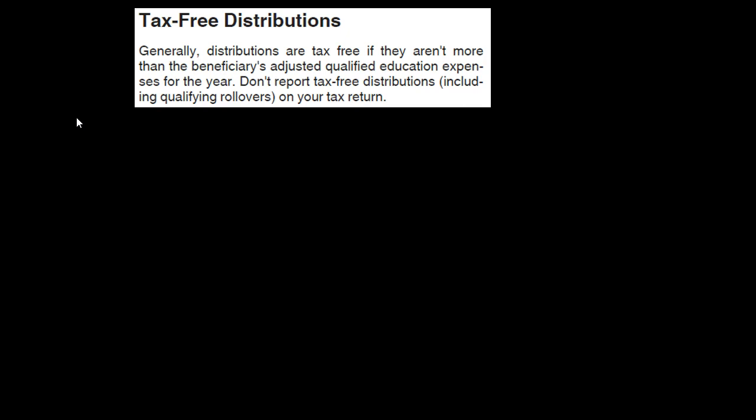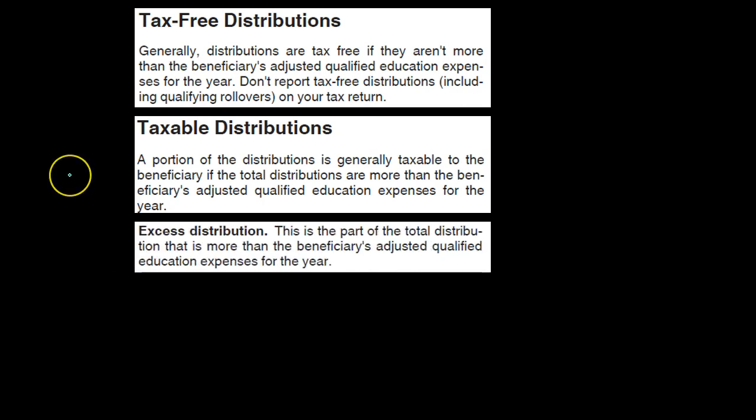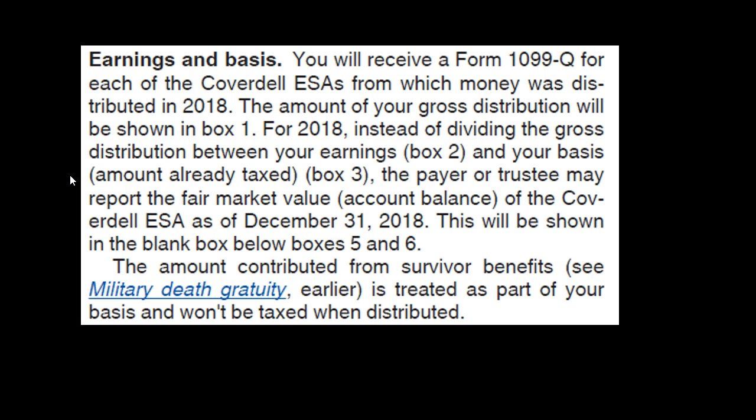That's going to be the benefit for it. Back to the text, taxable distributions. A portion of the distribution is generally taxable to the beneficiary if the total distributions are more than the beneficiary's adjusted qualified education expenses for the year. Excess distributions. This is the part of the total distribution that is more than the beneficiary's adjusted qualified education expenses for the year. Earnings and basis.